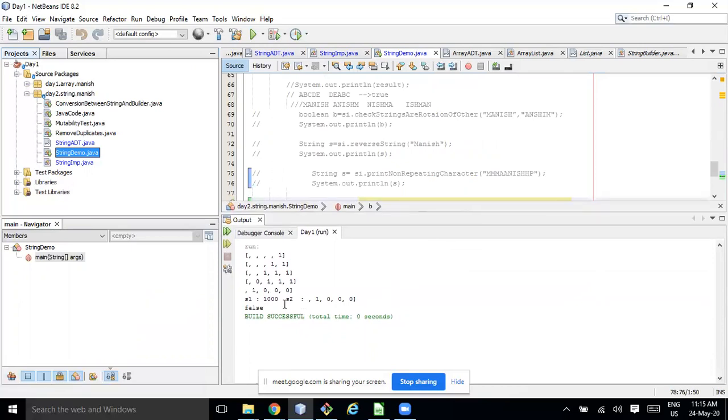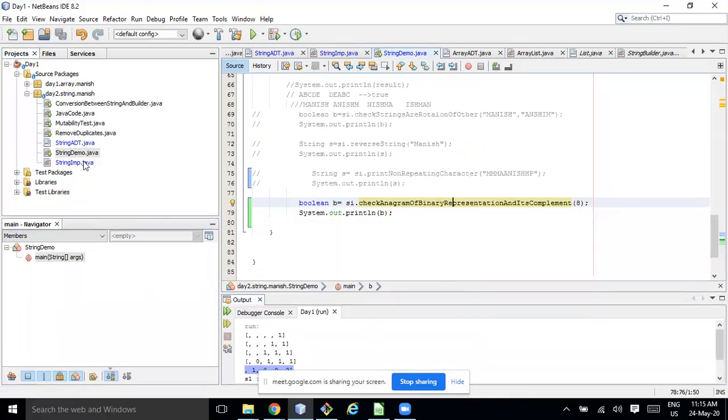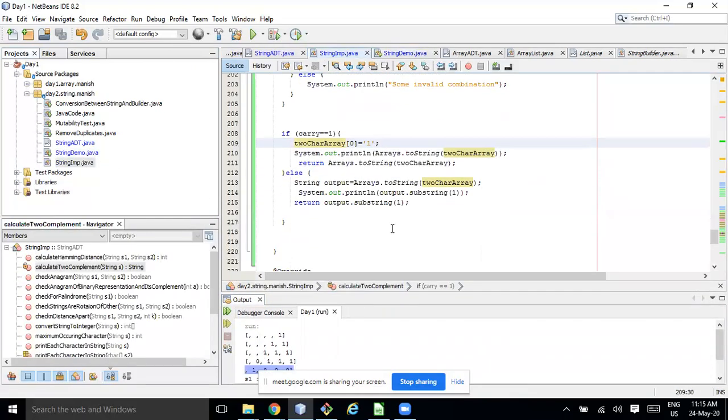So S2 is, again it's coming. How come? toCharArray. Oh, got it. Output as a string. Still toCharArray.